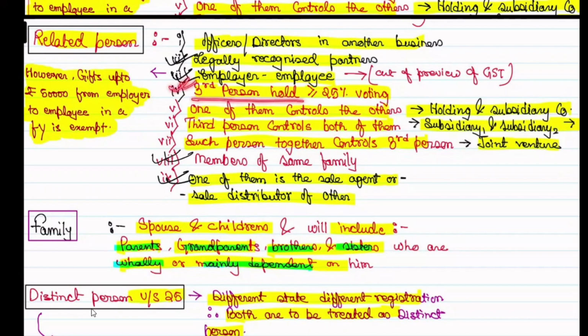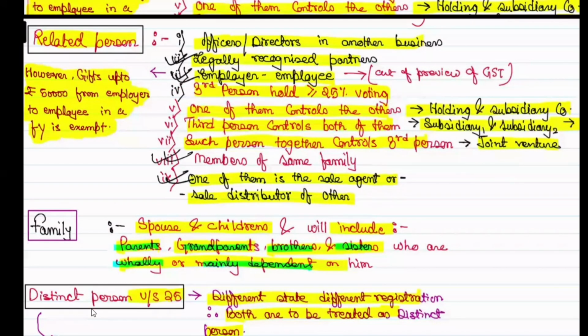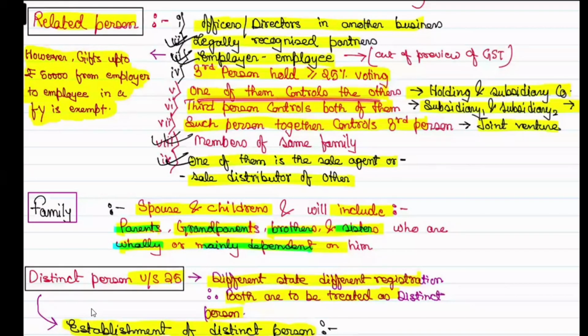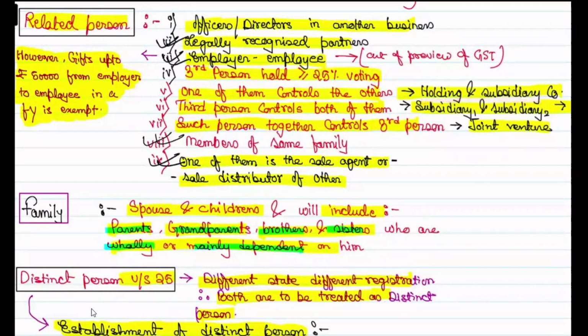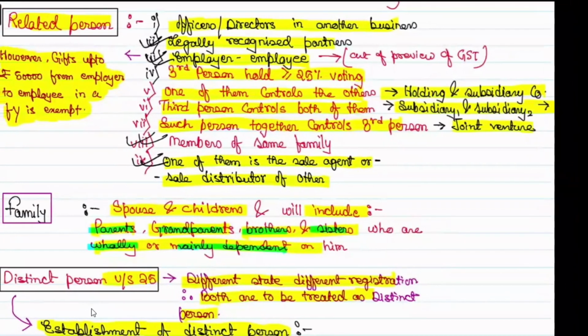Third person holds 25% of voting, means that substantial interest. One of them controls the others, that means holding and subsidiary are considered to be related person. Third person controls both of them. So suppose for example, there are subsidiary 1 and subsidiary 2. I have two subsidiaries. So both the subsidiaries will be considered as related person. Means I am the third person and I am controlling both of my subsidiaries. So if they do any transaction between them, it will be treated as related person.